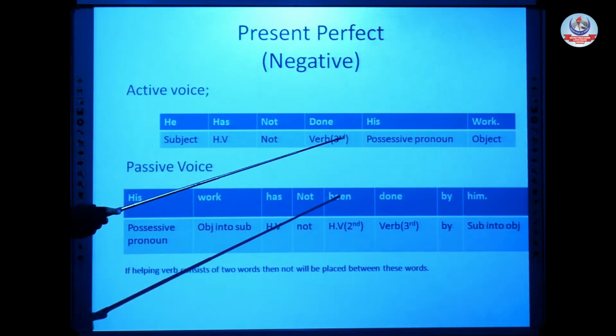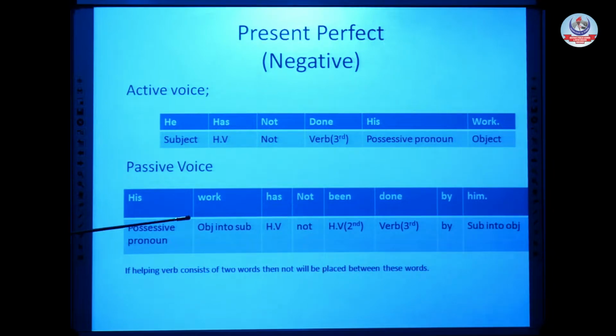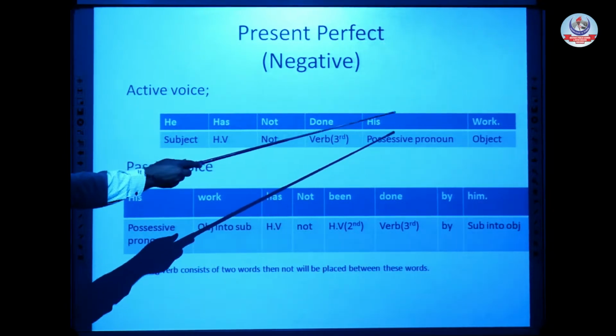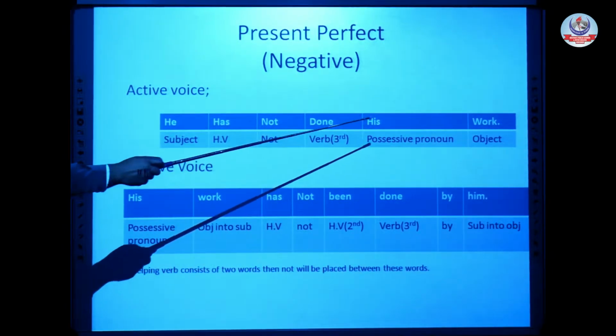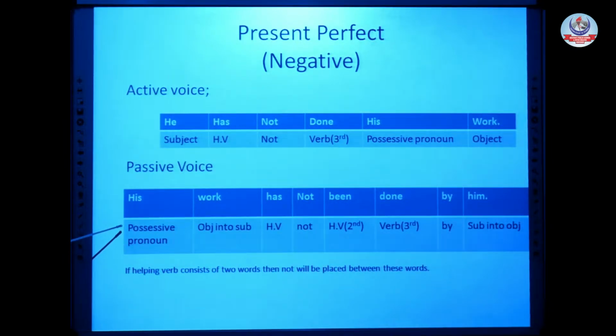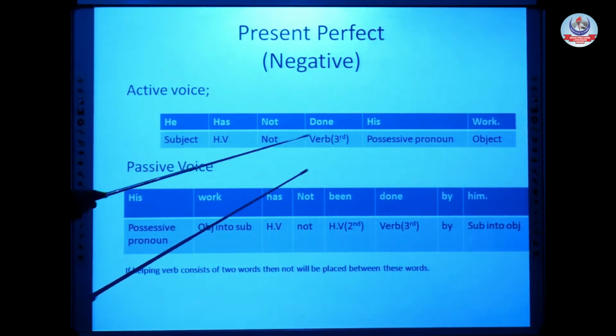So all the pronouns which are working as possessive pronouns with that object will also be written with that object. So not only the article but also the possessive pronoun will come with that object.